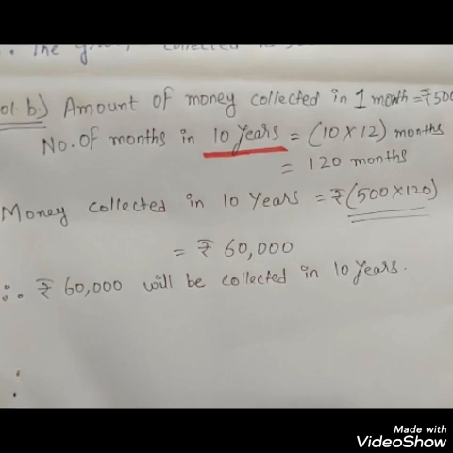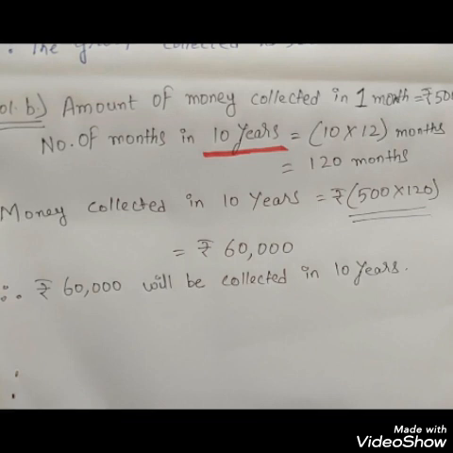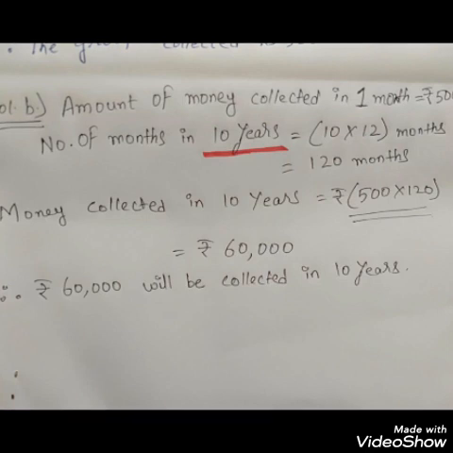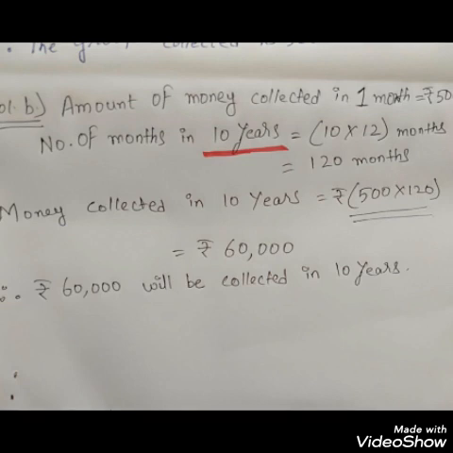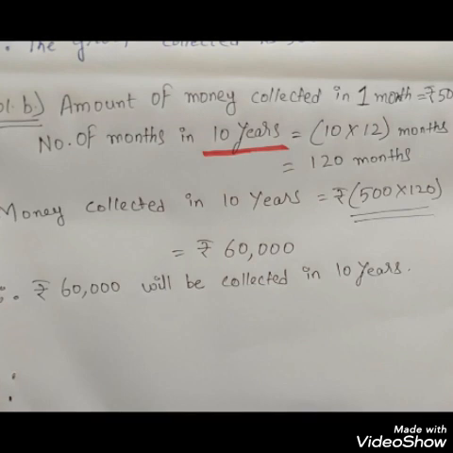Amount of money collected in 1 month is 500. From where have we got this? 500 we have got from solution number A. So now next line, number of months in 10 years. I have underlined 10 year. Why have I underlined? Because we know that in 1 year there are 12 months. So in 10 year how many months will be there? 10 into 12. We will do 10 into 12 and we will get 120 months. So there are 120 months in 10 year.